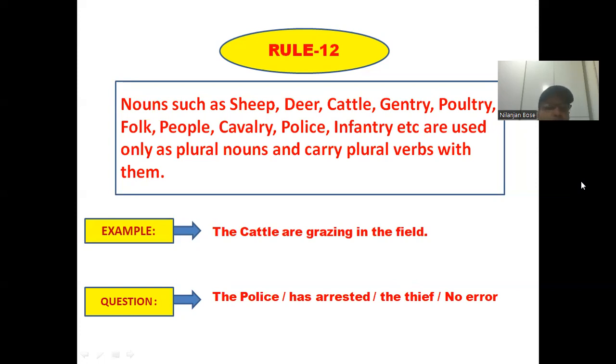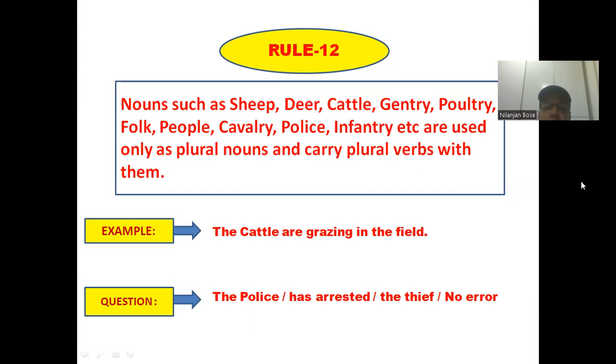Now there is a question for you. The police has arrested the thief. If you are adding the in front of police, then it should be treated as a plural subject. When you are using a plural subject, of course, the verb will be plural. And in this particular case, has arrested is written over here, which is absolutely wrong. In place of has, it should be have, right? According to rule number 12, it is absolutely correct that the police have arrested the thief.